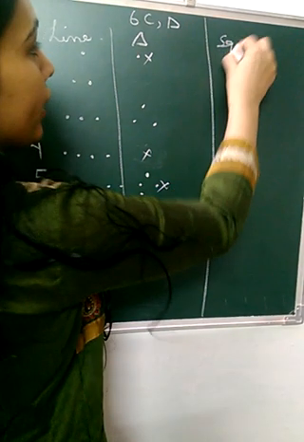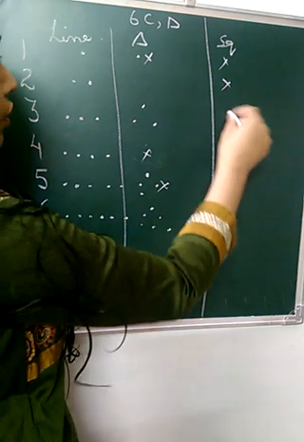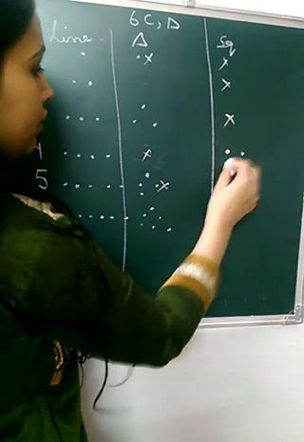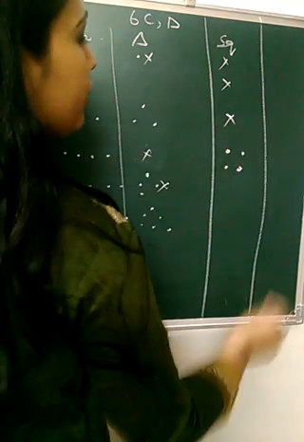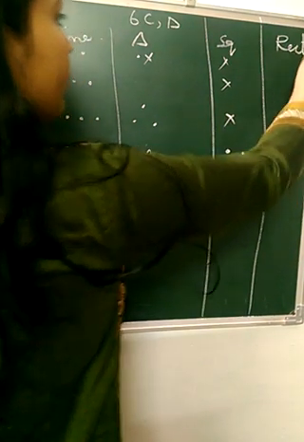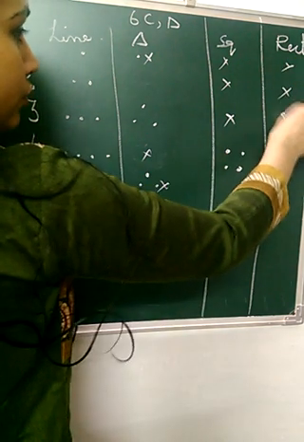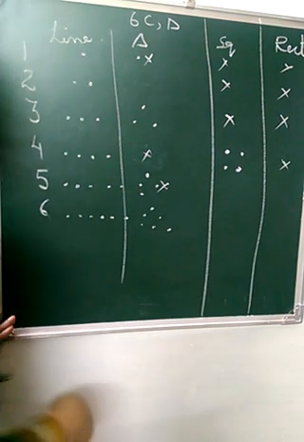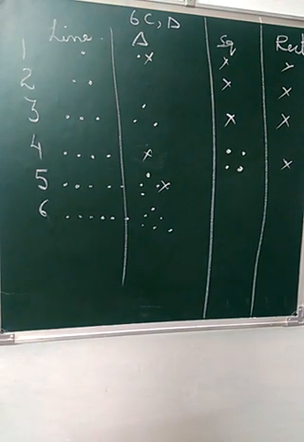Then what about square? Square also, some numbers may be, some numbers may not. This is possible, not possible, not possible. Similarly, when we talk about rectangle, some numbers are possible, some numbers are again not possible. Like this is not possible, not possible, not possible, not possible. So, there is a table in your book.